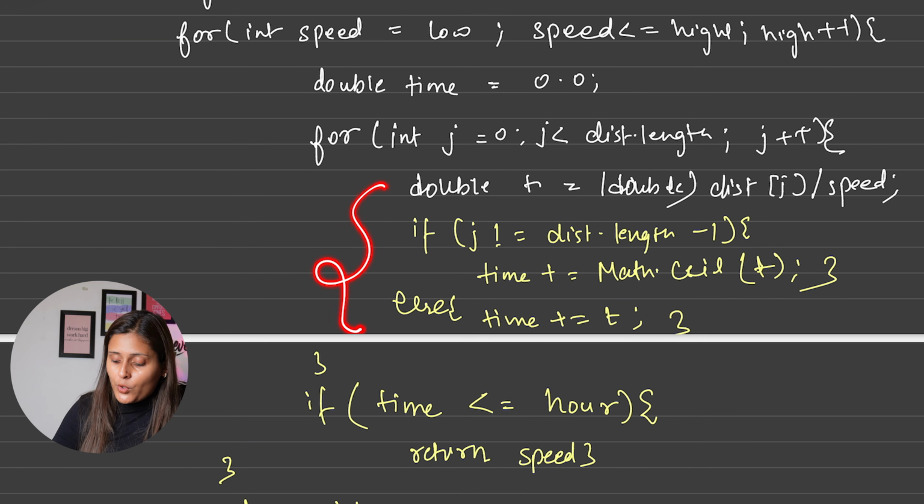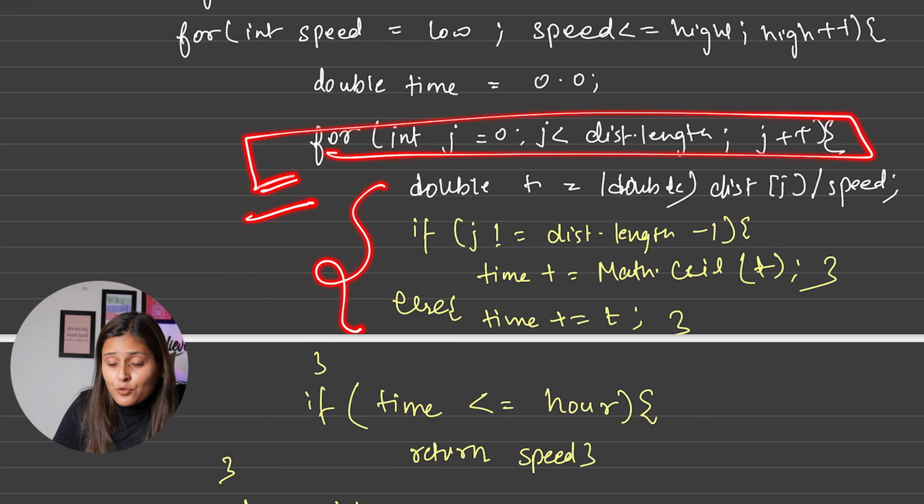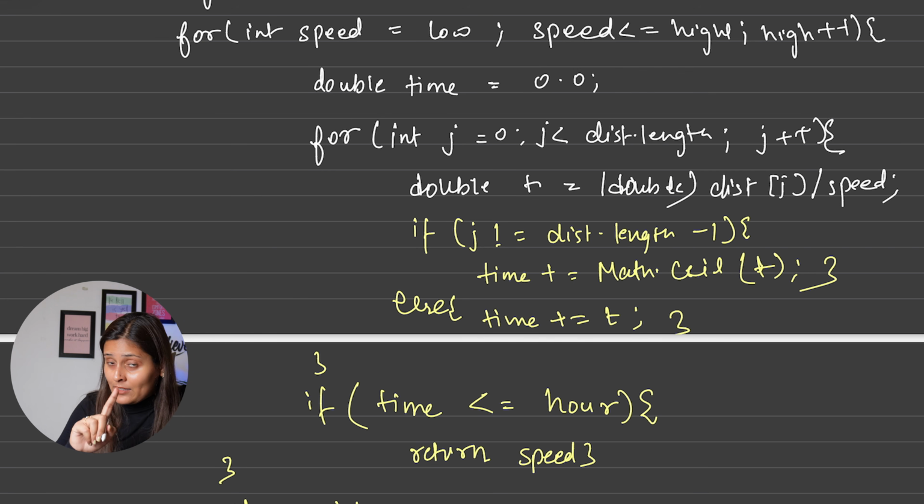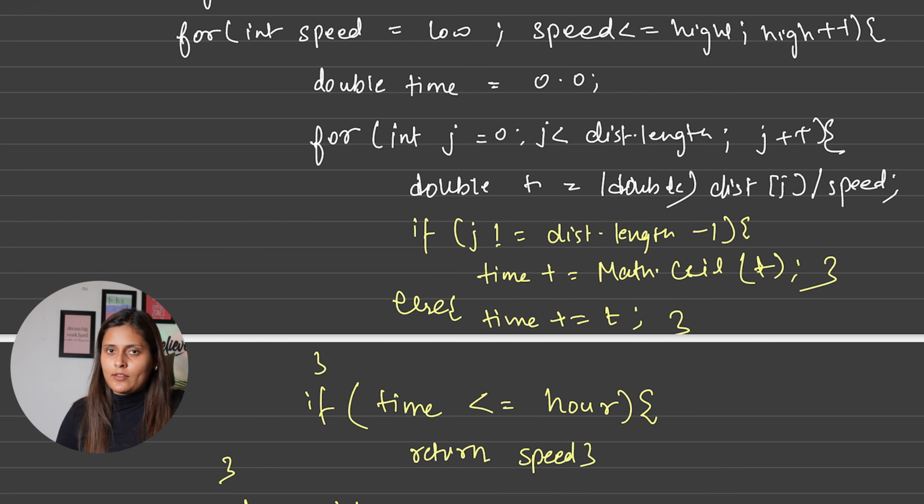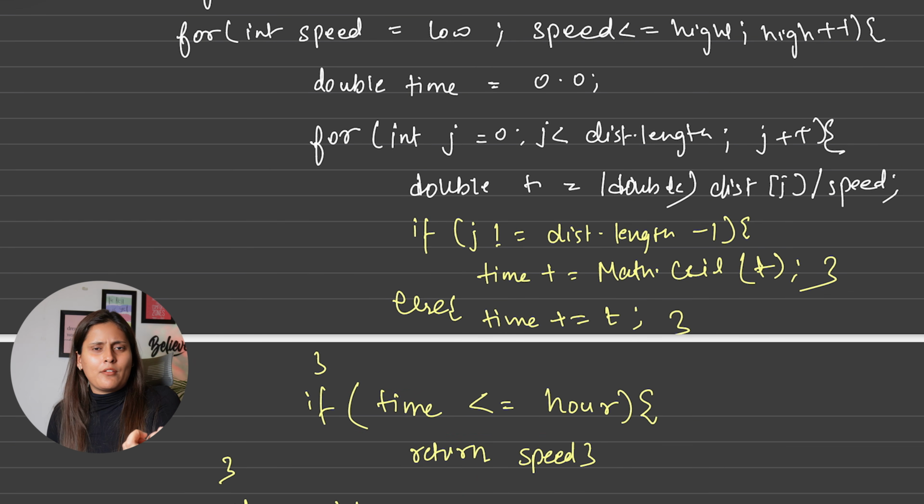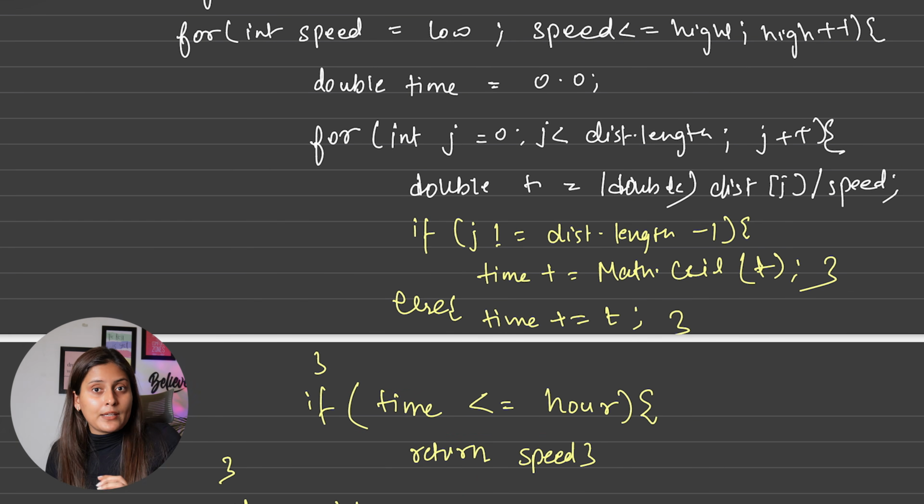But here I just showed you that we have to run this for loop for the entire distance length, because we have to calculate the time. Once we calculate the time, we check if it is less than, meaning valid, and we return then and there. But why have we returned then and there? We were supposed to return the minimum speed.